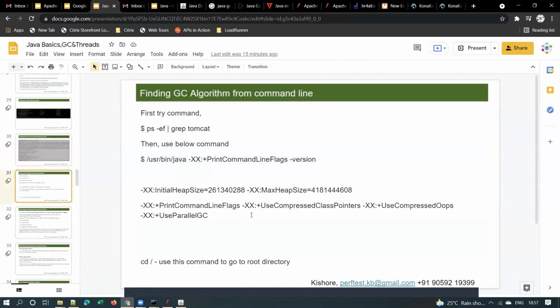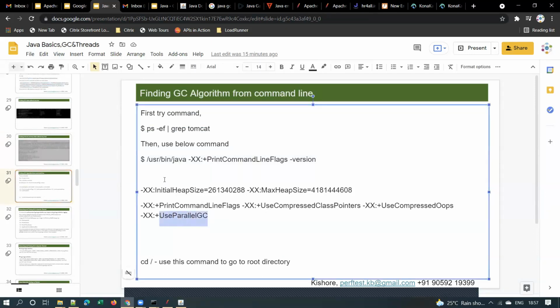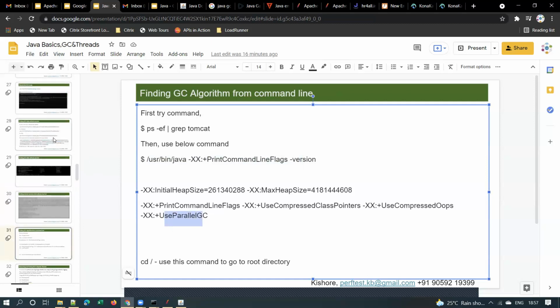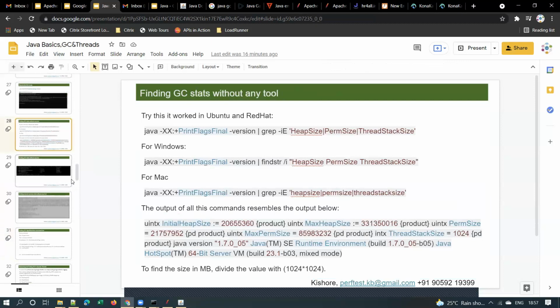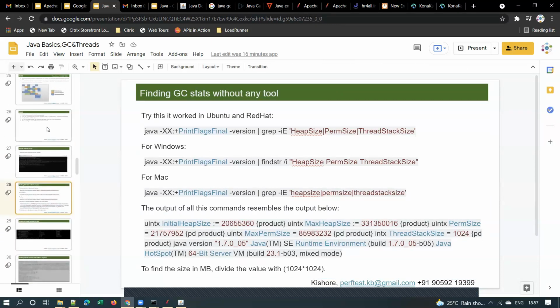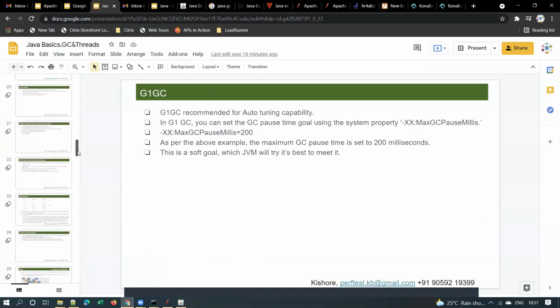But if you want to see the initial heap size, max heap, and which garbage collection, like G1, is being used, you have to use this command. First you use this one, then use this command to see the algorithm that is being used. This algorithm is nothing but garbage collection, which can happen in multiple ways. There are different types of garbage collection.